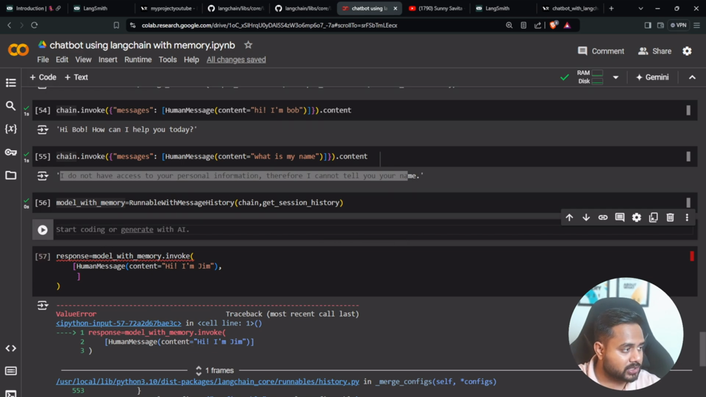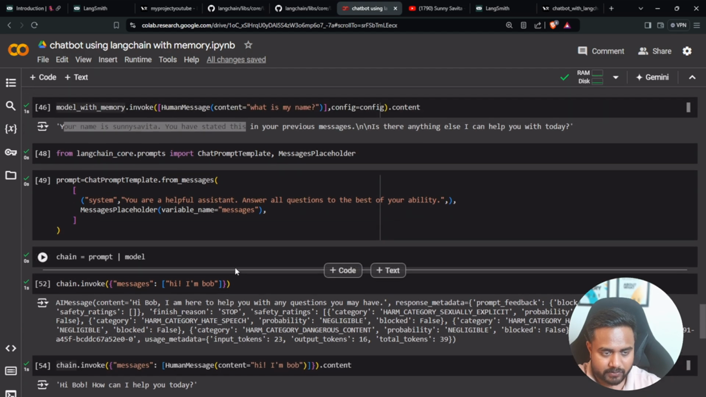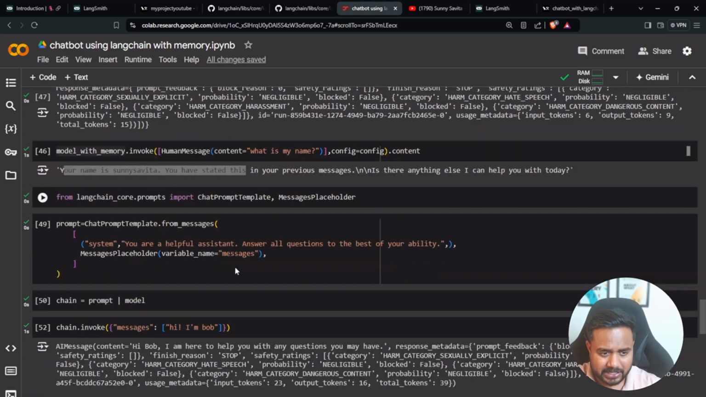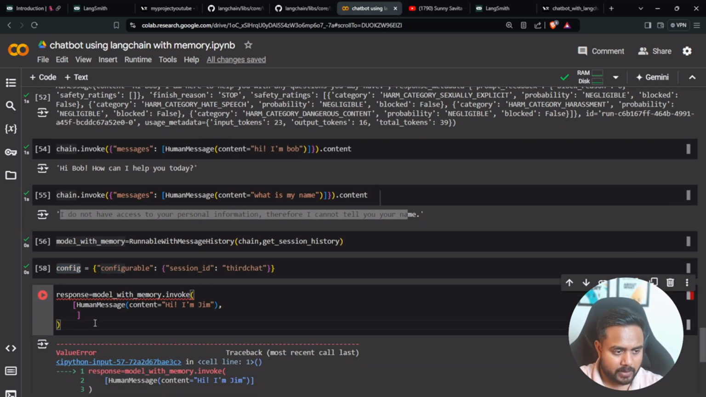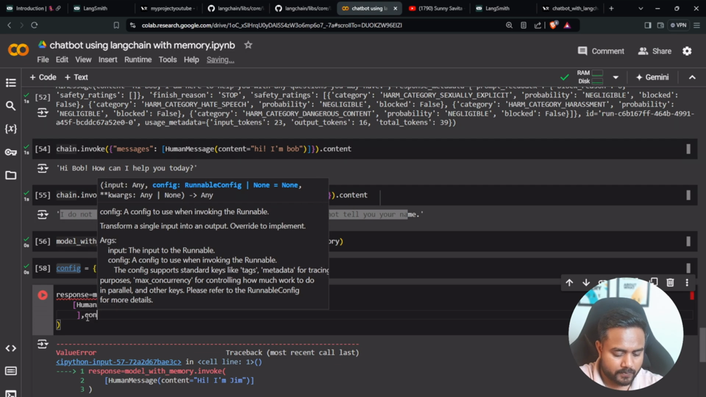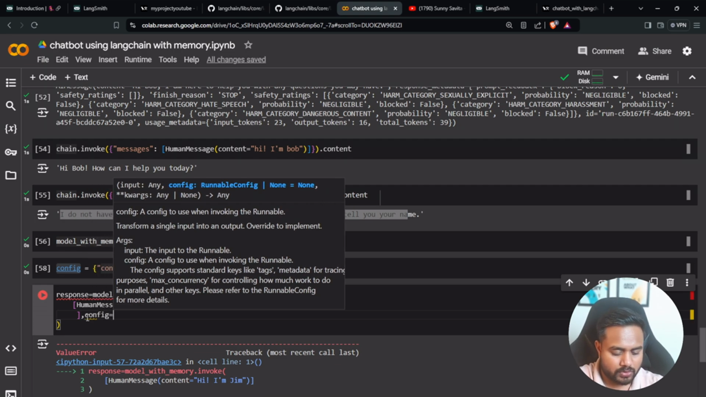So here I'm just going to change it. Let me configure a new one. Previously it was, I think, second chat. Now I'm just going to change the name, so it's going to be third chat. Now let me execute it, and here I am going to define my ID. So config is equal to config. Let me clearly mention it over here: config is equal to config.